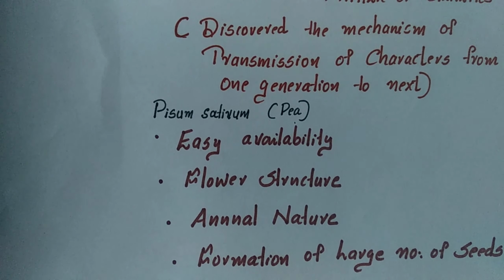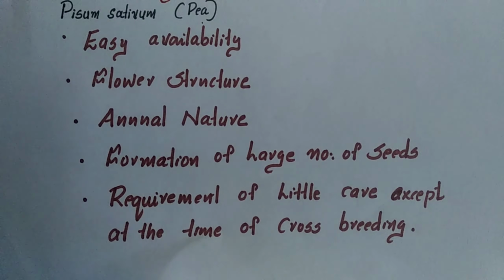Then there is the formation of a large number of seeds at a time, different varieties of plants can be grown at a time, and little care is required except at the time of crossbreeding. So these are the main reasons why Gregor John Mendel selected the pea plant for his experiments.